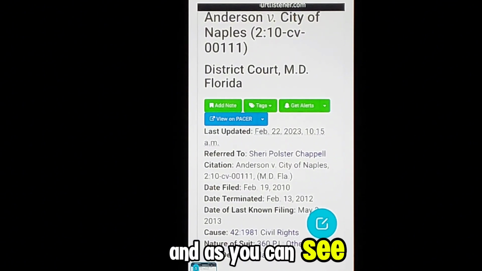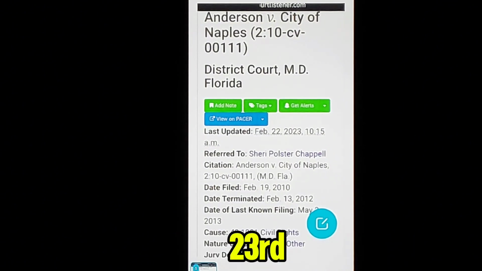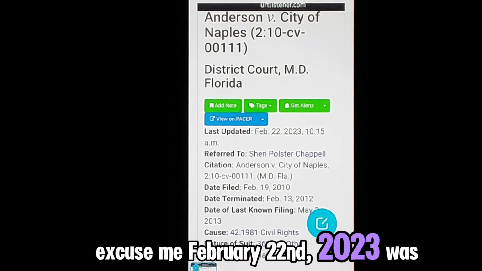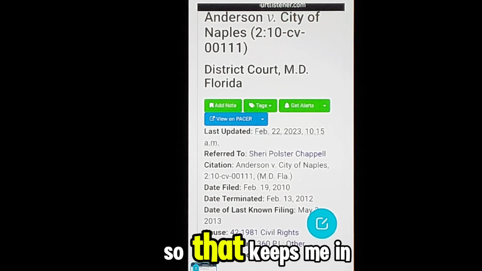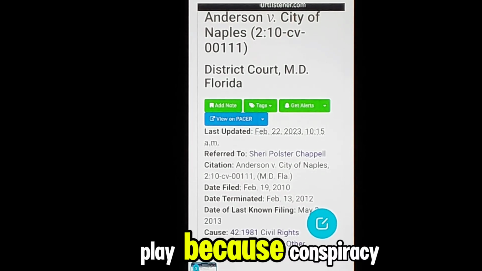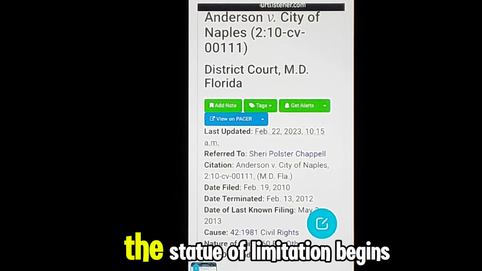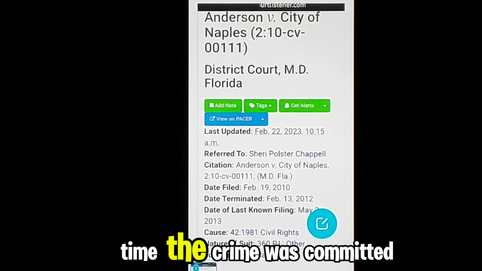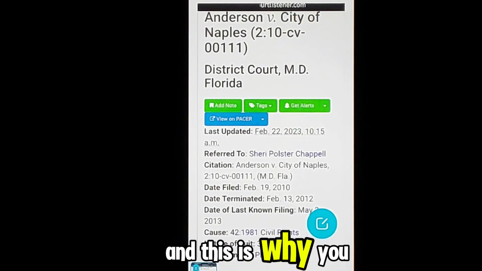And as you can see, February 22nd, 2023 was the last update. So that keeps me in play because with conspiracy, the statute of limitations begins at the last time the crime was committed. And this is wire fraud.